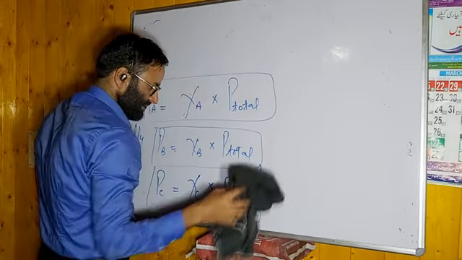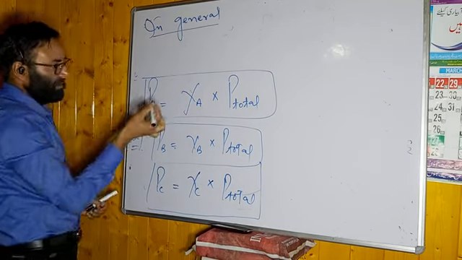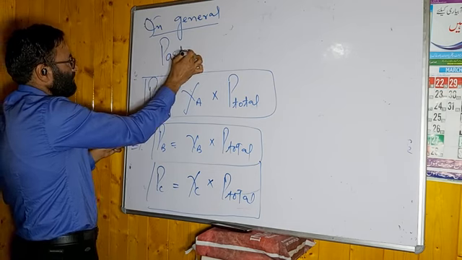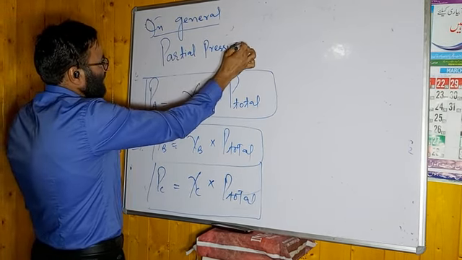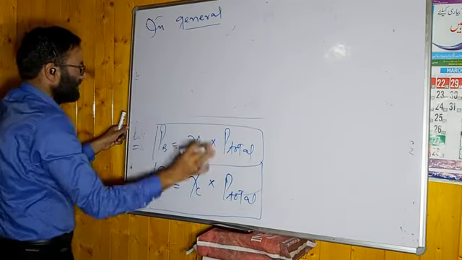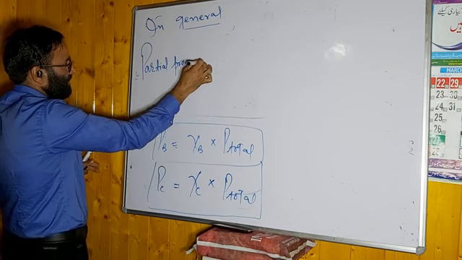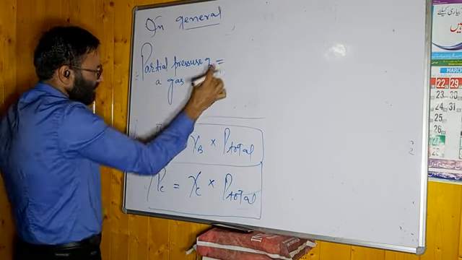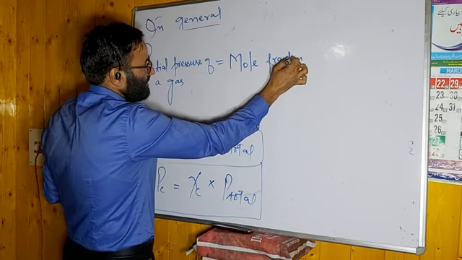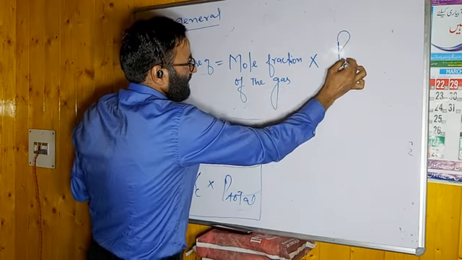You can write in general, partial pressure of a gas, अच्छे से आपको लिखना है यहां पे, partial pressure of a gas, ये किसके बराबर होगा? उस गैस का मोल फ्रैक्शन, mole fraction of the gas, that is chi, into the P total. ये आपको याद रखना.